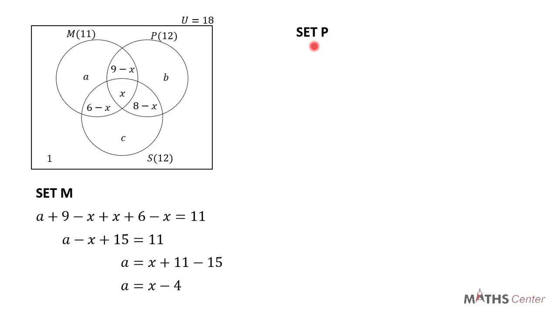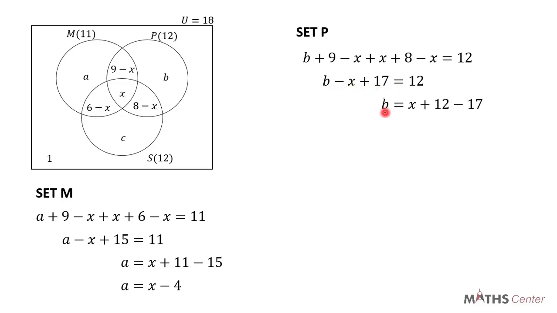Let's solve for set P. The total members in set P is 12. So if we add everything in set P, we should get 12. B plus 9 minus X plus 8 minus X is equal to 12. This gives us B minus X plus 17 is equal to 12. B will be equal to X plus 12 minus 17. 12 minus 17 gives us negative 5. So B will be equal to X minus 5.